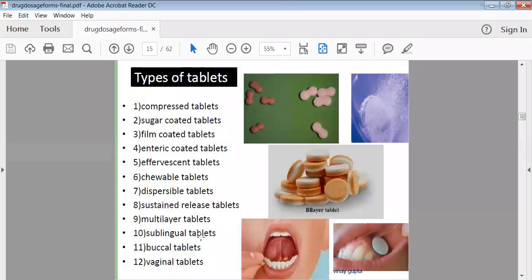See, these are the different types of tablet. First one is the compressed tablet. Second is the sugar coated tablet. Compressed tablet means normal tablet which we are routinely using. Then the second category is the sugar coated tablet.